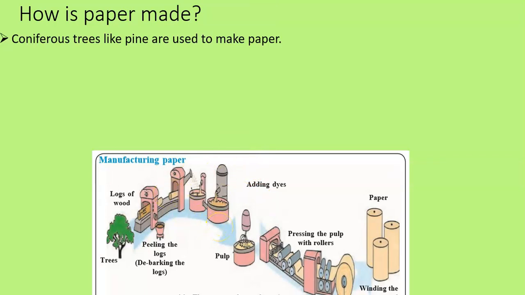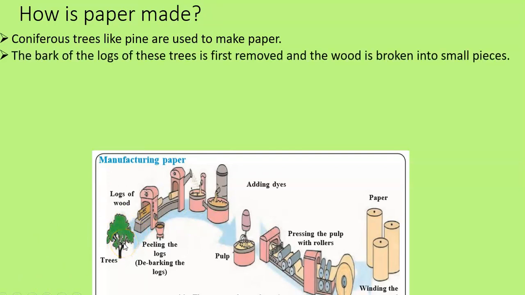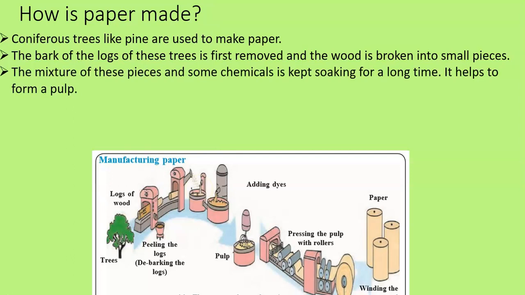The coniferous trees like pine are used to make paper. Simultaneously, please have a look over here. So we have a tree. The bark of the logs of trees is first removed and the wood is broken into small pieces. So here we have the logs of wood. Peeling the logs, debarking the logs. There is a machine called a debarker which removes the bark and chops the wood into small fine pieces. The mixture of these pieces and some chemicals is kept soaking for a long time. It helps to form a pulp.